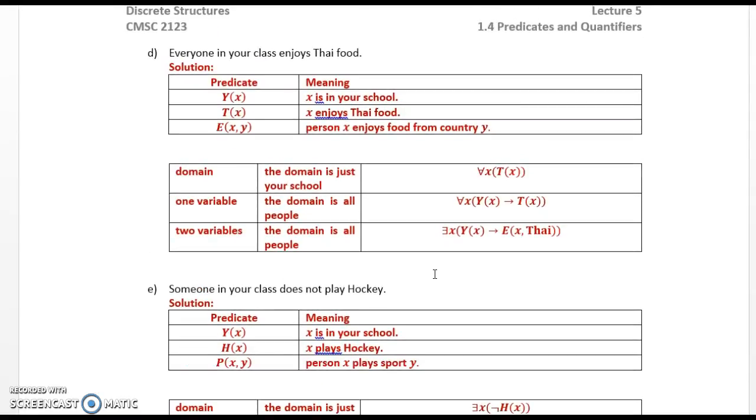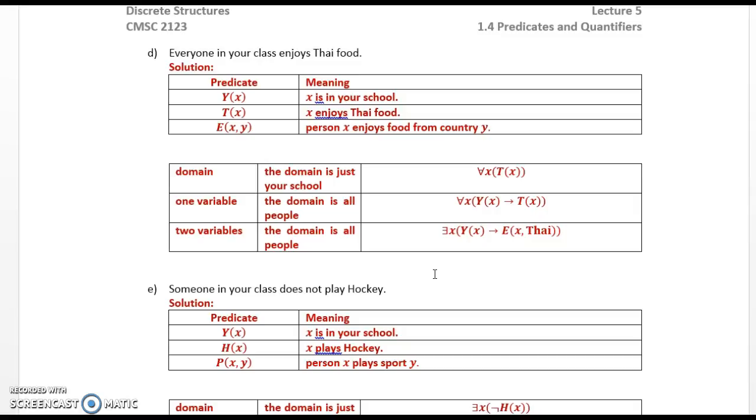D, everyone in your class enjoys Thai food. Y(x), x is in your school. T(x), x enjoys Thai food. E(x, y), person x enjoys food from country y. The domain is just your school: for all x, T(x). One variable, the domain is all people: for all x, Y(x) implies T(x).